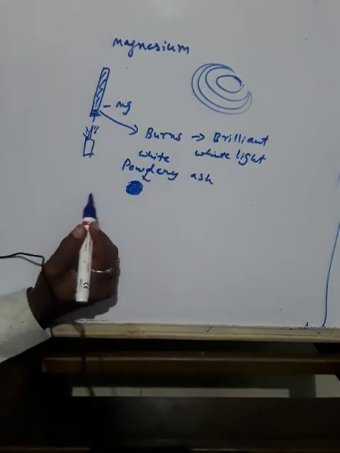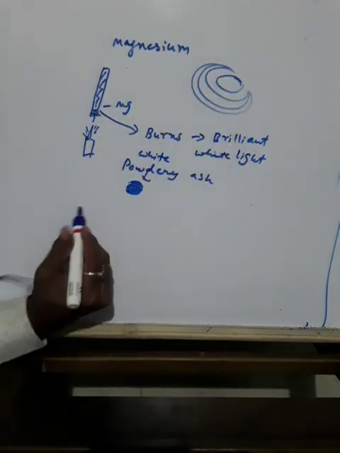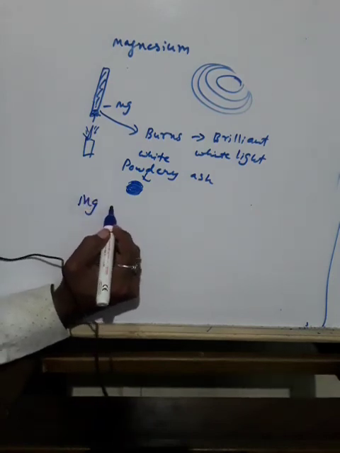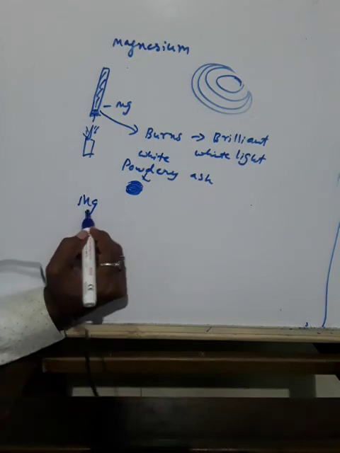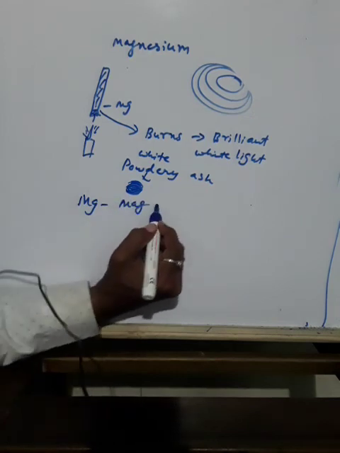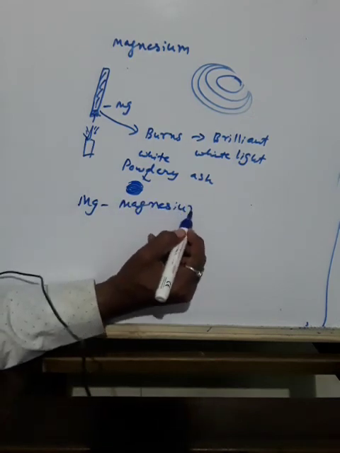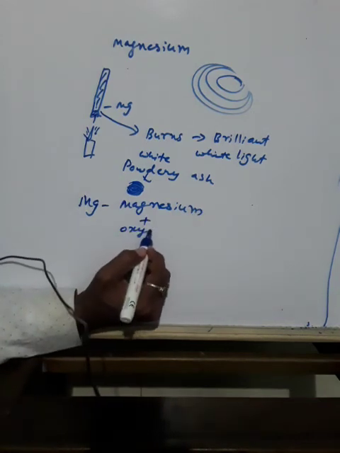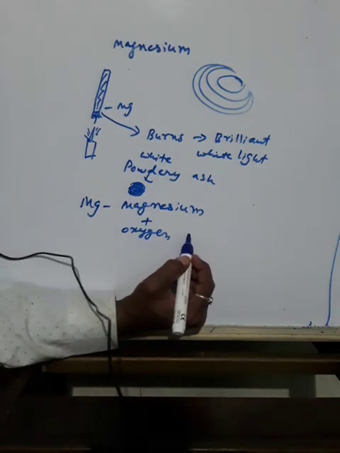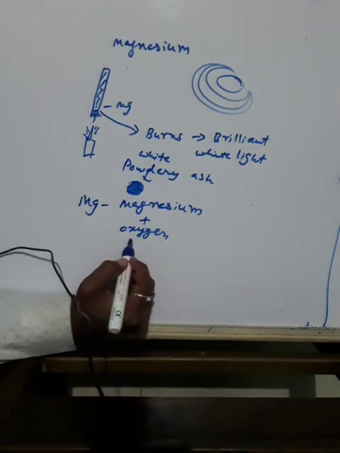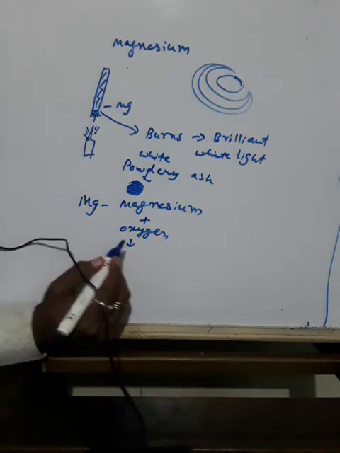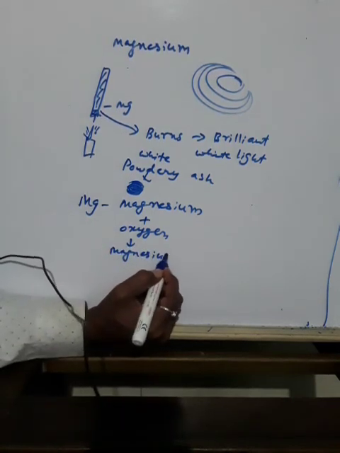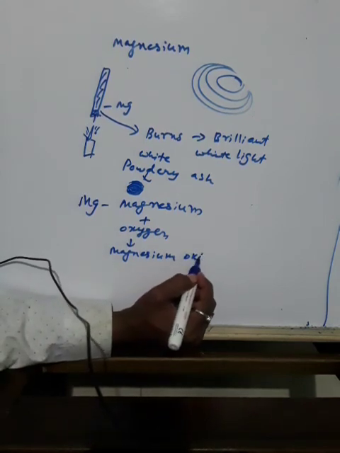Why? There is a reaction that takes place here. Magnesium, which is Mg, will react with oxygen and form magnesium oxide.